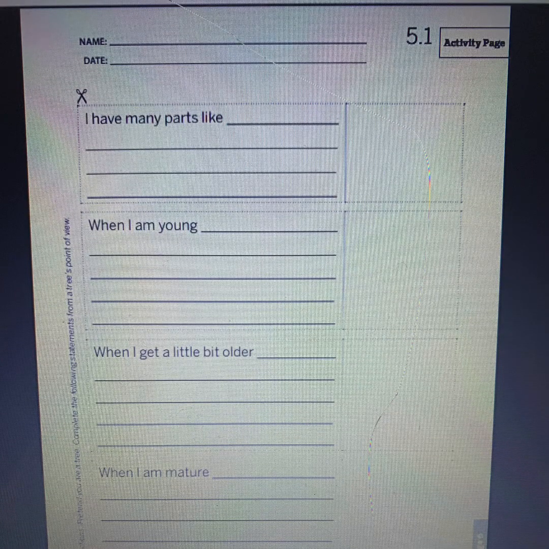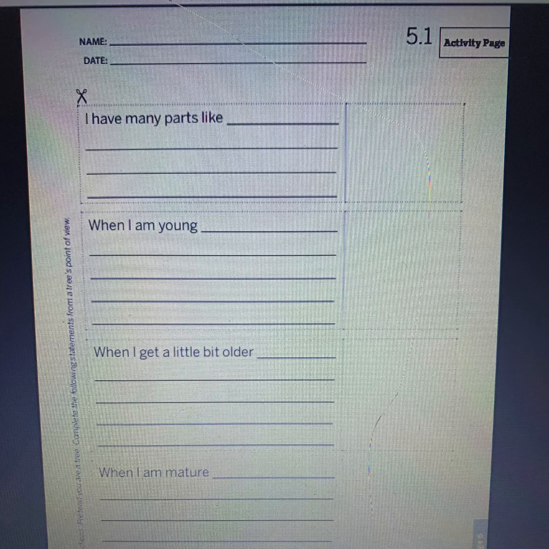Now, what I would like you to do today is fill in the rest of these sentences. I want you to finish these sentences. So think of yourself like you're the tree. We've talked about the life cycle of a tree. And I want you to pretend to be the tree and say, I have many parts like, and name some of the parts of the tree.